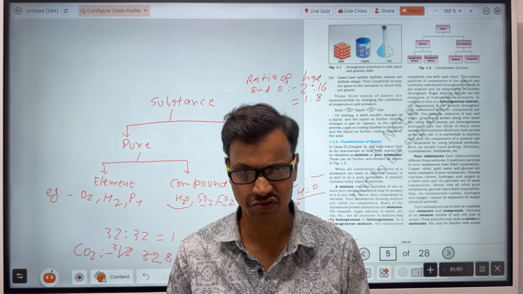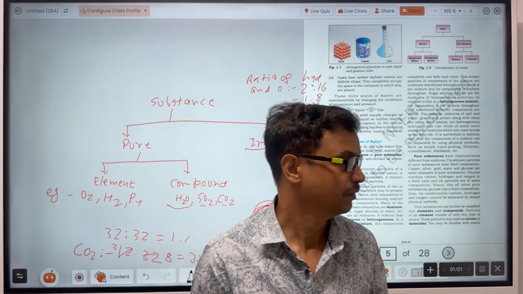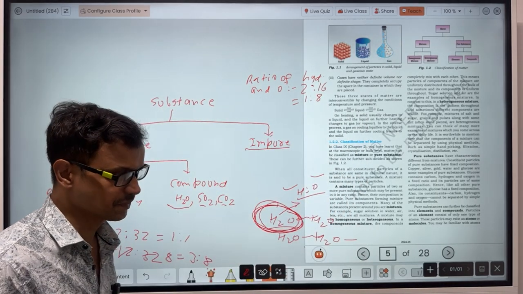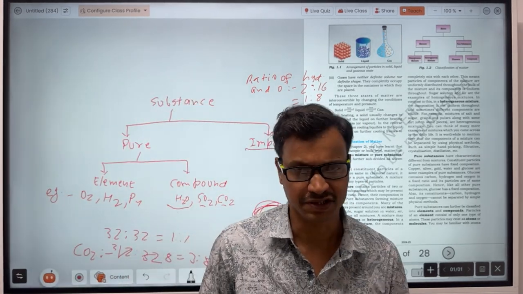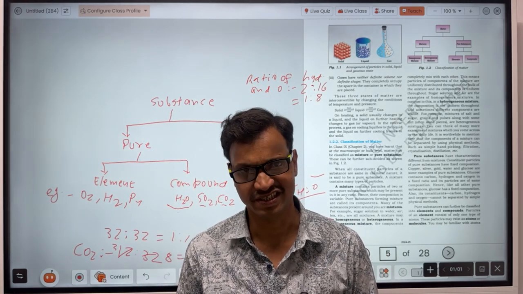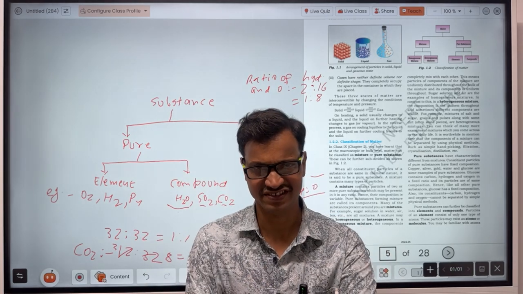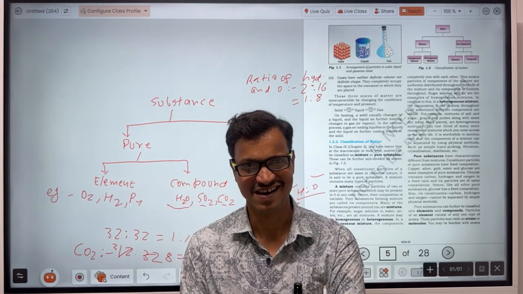Okay, in the examination, the question will not ask what is element, what is compound. And for mixture, an impure substance is one where the ratio of its constituent particles is not constant. Same when you would like to drink Rooh Afza.